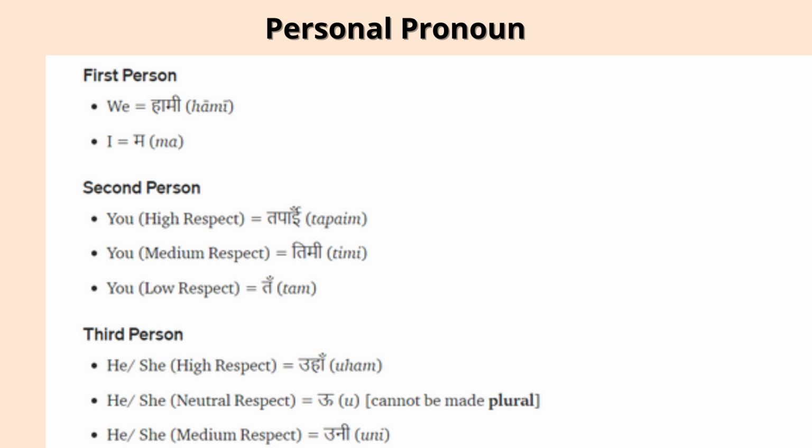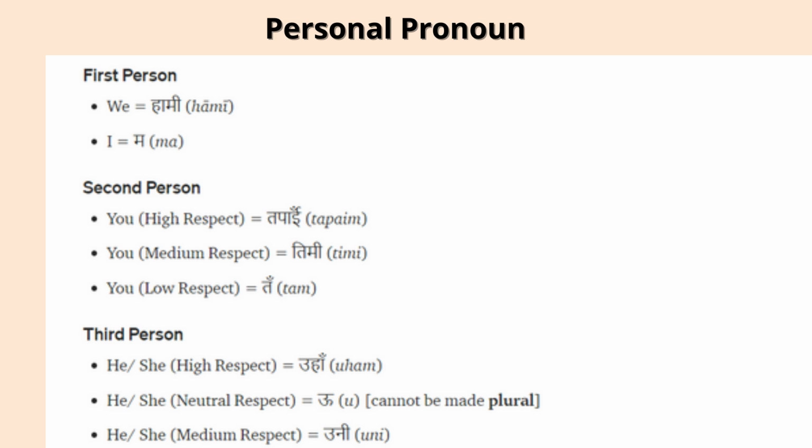So you can be used in three different ways. For high respect, that means for those who are older than us, we have to say tapai. Tapai के गर्दै हुनुहुन्छ? That means what are you doing? Likewise, if you ask the same question to somebody of your age, you can say तिमी के गरिरहेछौ? And if somebody is much younger than you, you can say तँ के गरिरहेछस्? Okay, so तपाईँ, तिमी, and तँ.